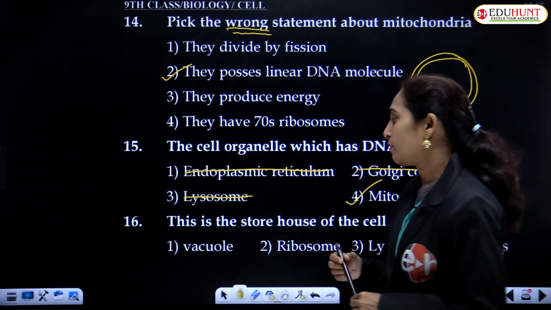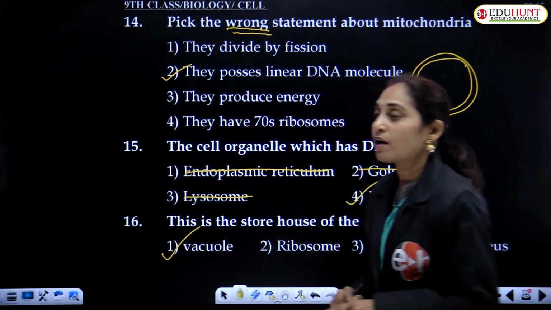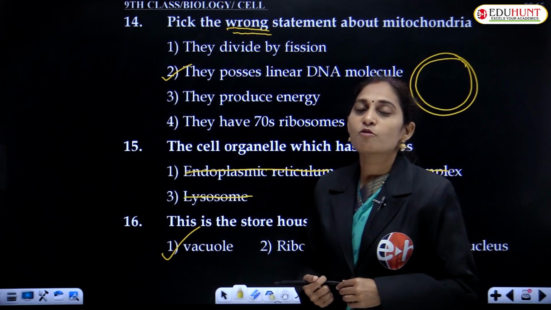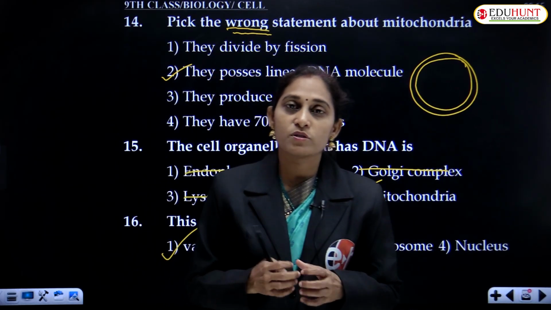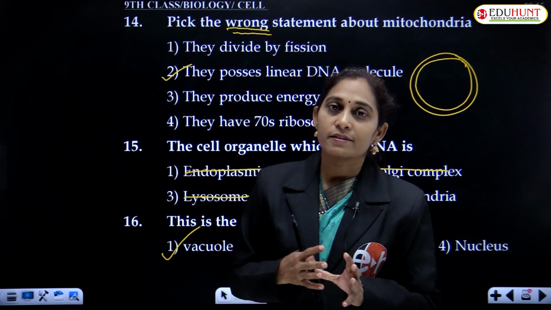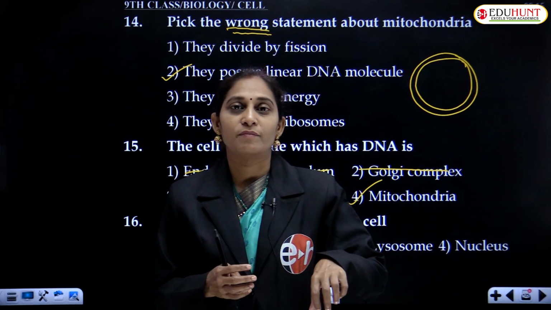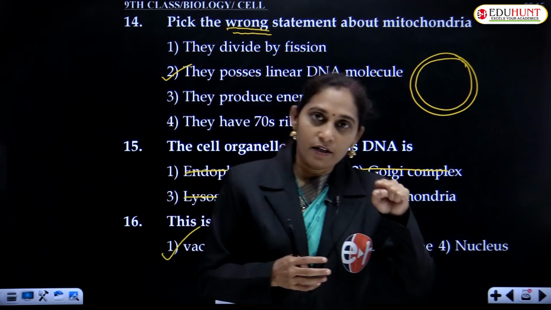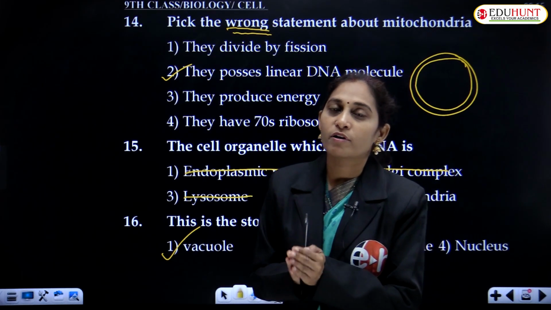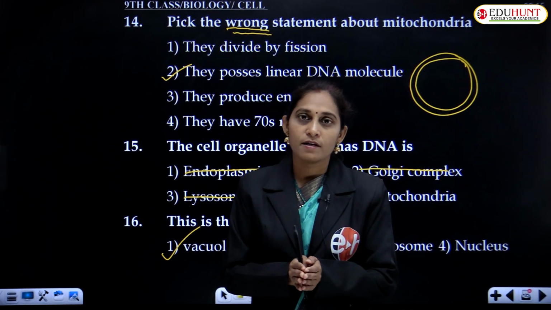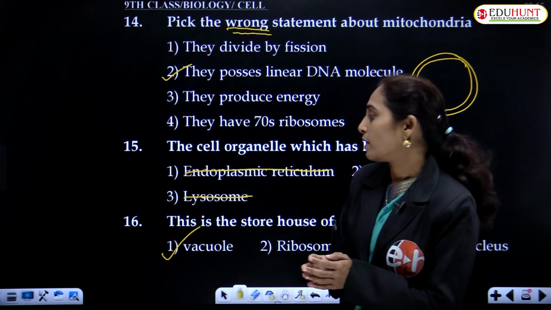The storehouse of the cell is the vacuole, not the powerhouse. Remember that the powerhouse of the cell is the mitochondria because it releases and at the same time stores energy. The released energy is stored in the mitochondria. That is why we call mitochondria the powerhouse of the cell.